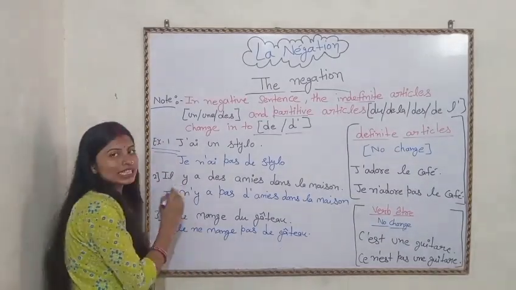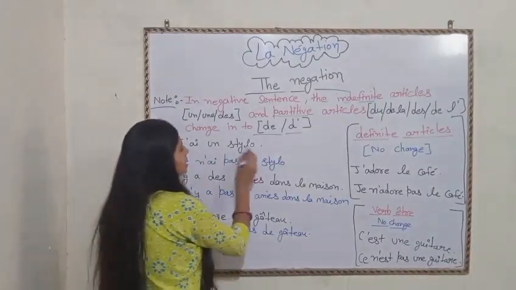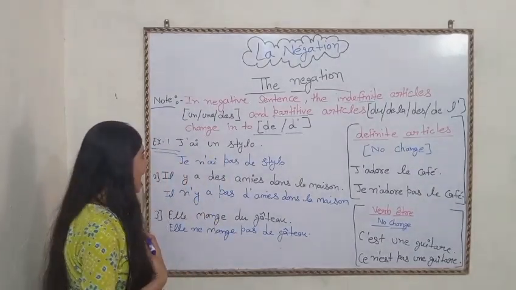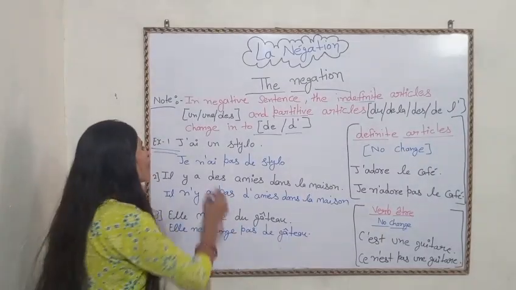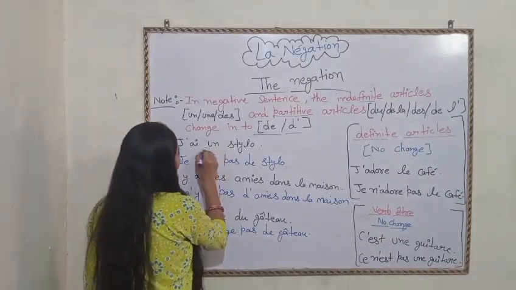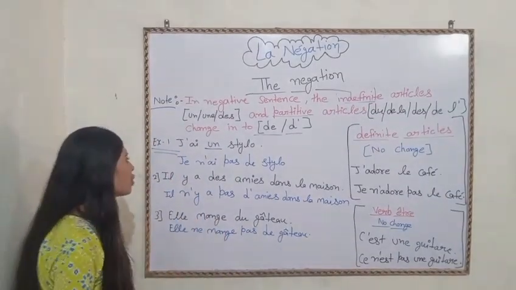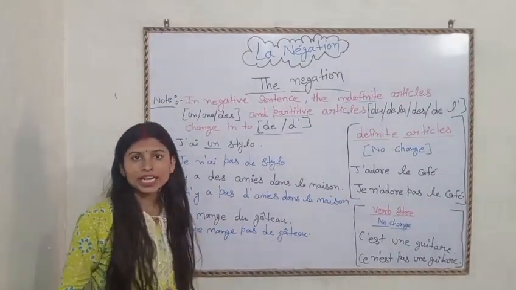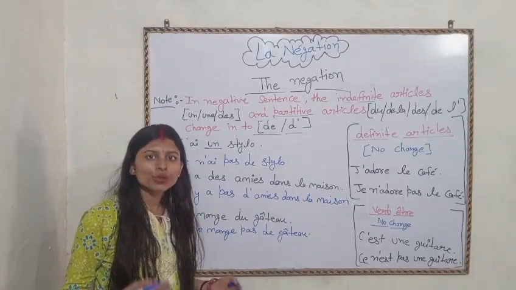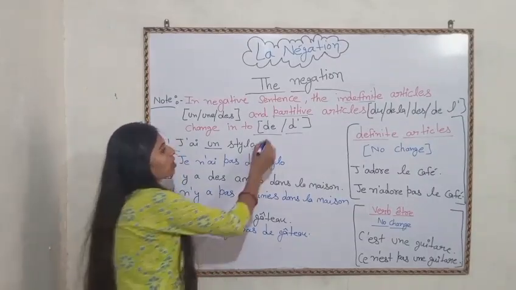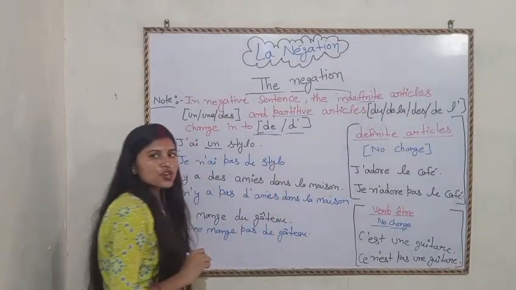Okay? Let's say the example: J'ai un stylo, means I have a pen. What is the article here? There is the indefinite article. I told you if we have an indefinite article, we have to change it into de or d'.